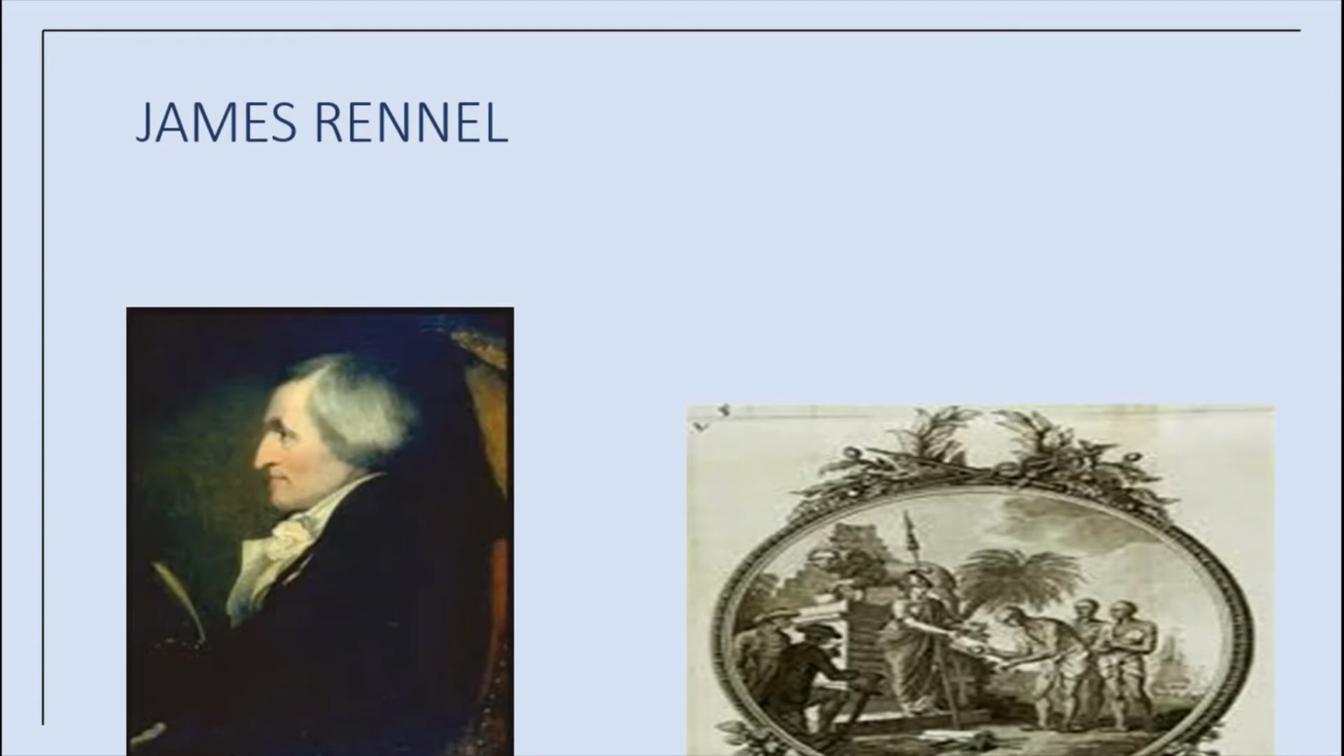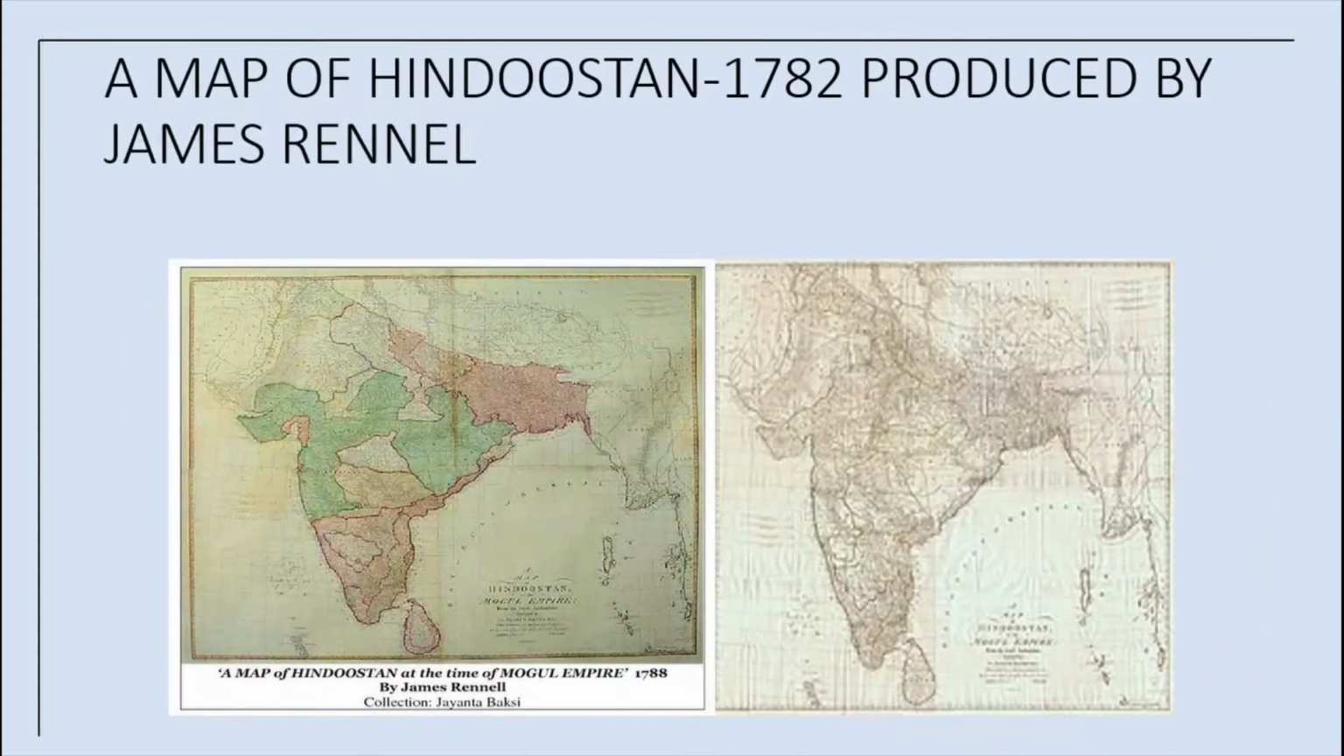The map Hindustan was produced by James Rennell in which year? 1782. We will see the map. See this map? A map of Hindustan produced by James Rennell in the year 1782. Actually, an 18th century map of British India depicting the Indian subcontinent, the Arabian Sea, parts of the Indian Ocean and parts of South and Southeast Asia.